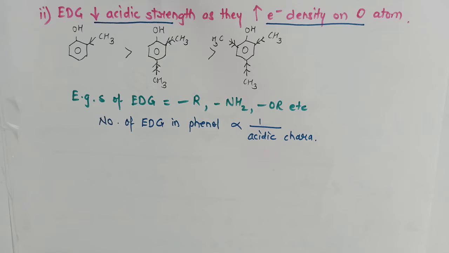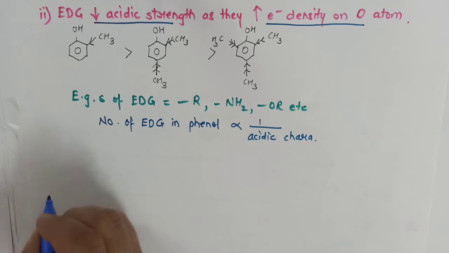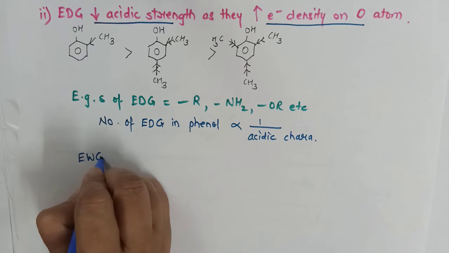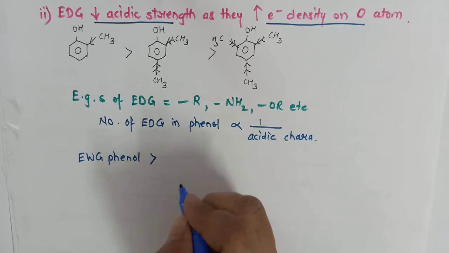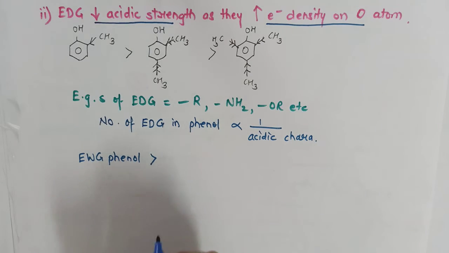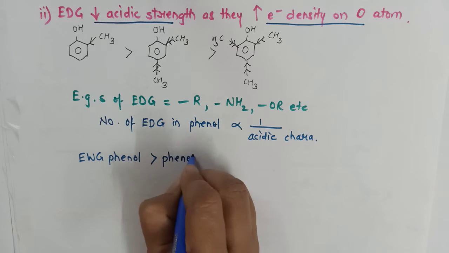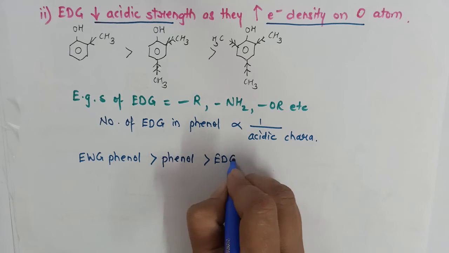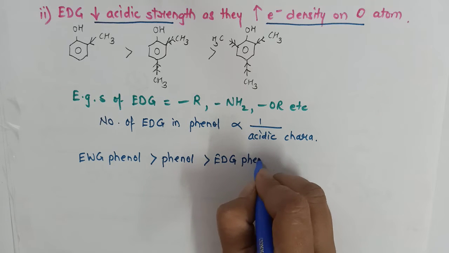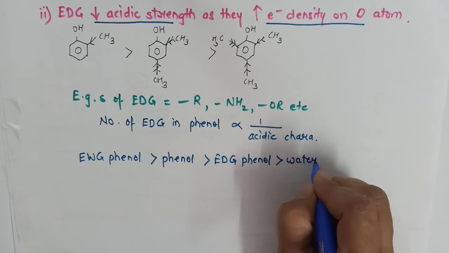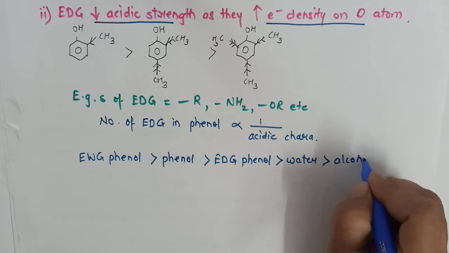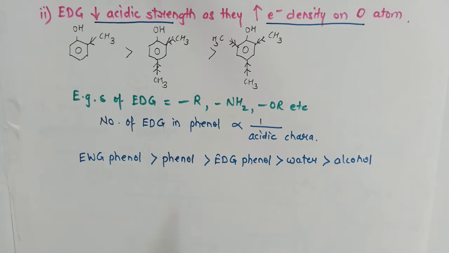So now overall, if we compare the acidic strength of phenol with electron withdrawing group, with electron donating group, and alcohol, it will be like: phenol with electron withdrawing group will be highly acidic than phenol. Phenol will be more acidic than phenol with electron donating group substituents. This will be more acidic than water, and they will be more acidic than alcohol. So you have to remember this sequence.